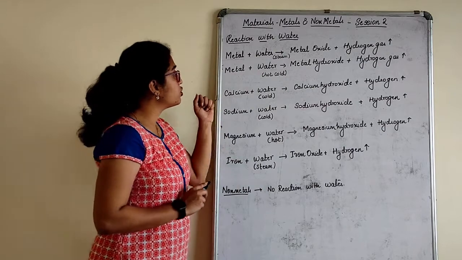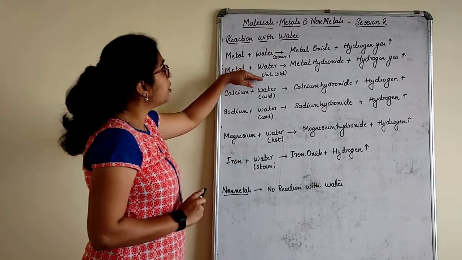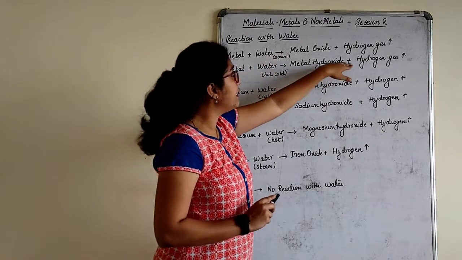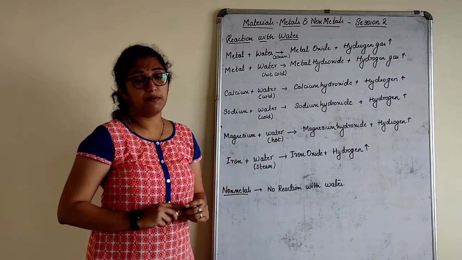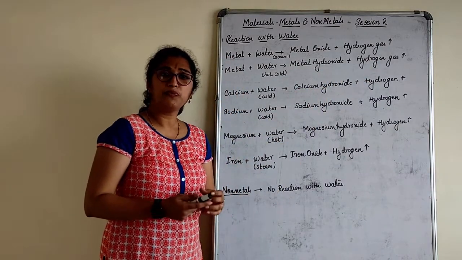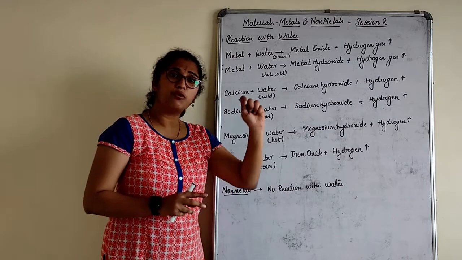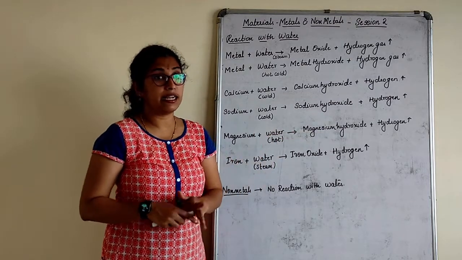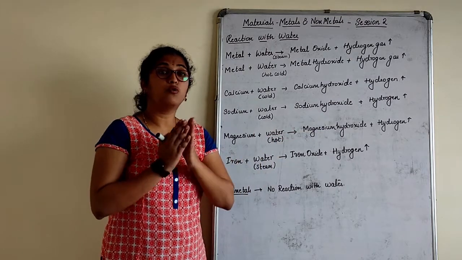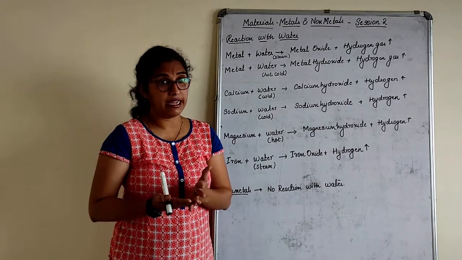I will write one more equation, children. Again, metal plus water will also give you metal hydroxide, and hydrogen gas is liberated. Now, how is it possible? Whether the same metal will give you metal oxide as well as hydroxide? No. It depends upon what type of water it is reacting with.